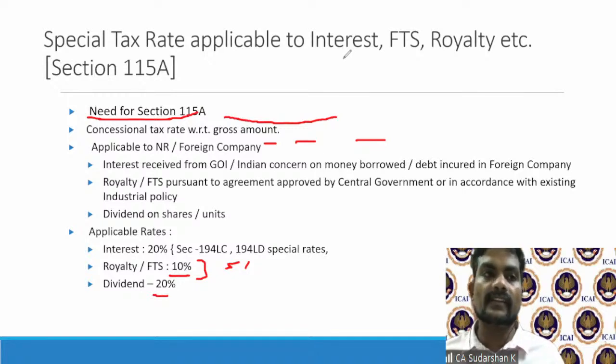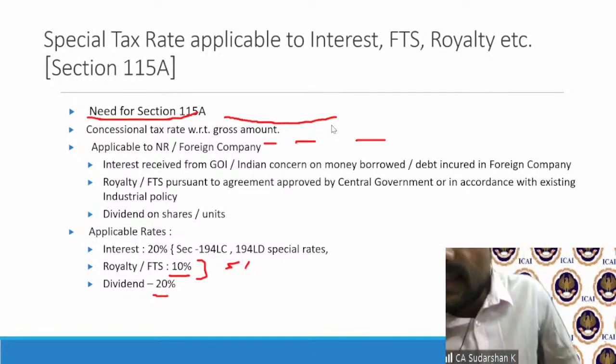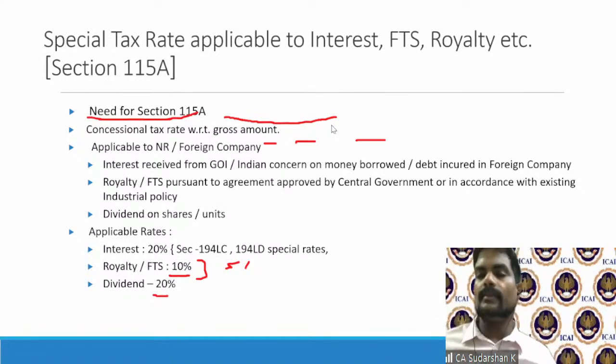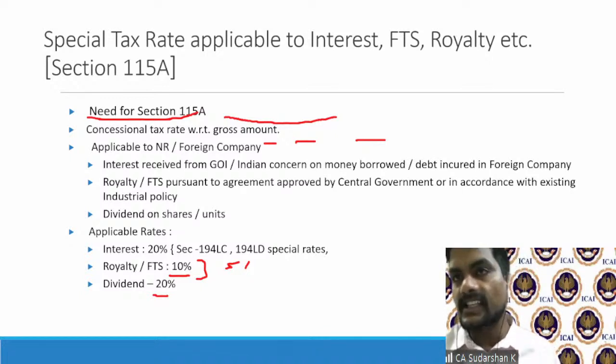So this is a very, very crucial aspect, which from an exam standpoint also, an examiner can test, saying a foreign company has not filed its return of income as the royalty or FTS, whatever income it has got, taxes have been withheld under Section 195.